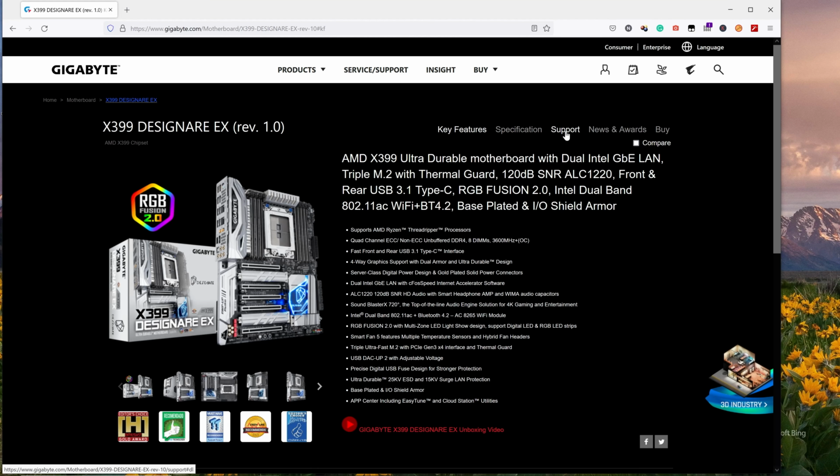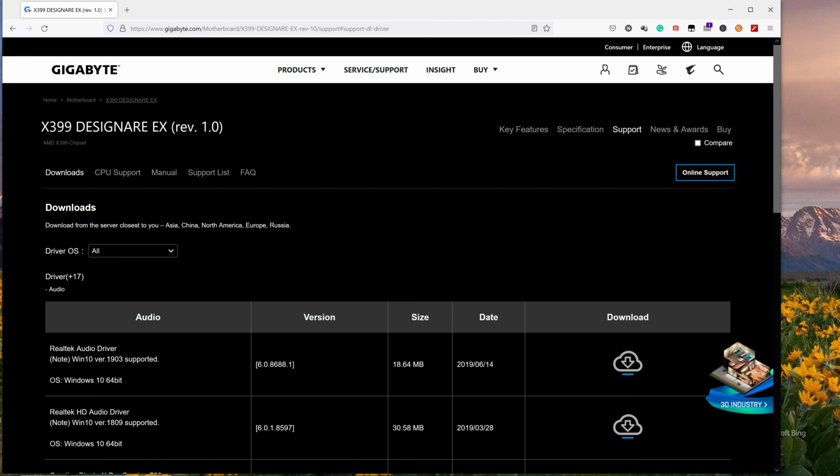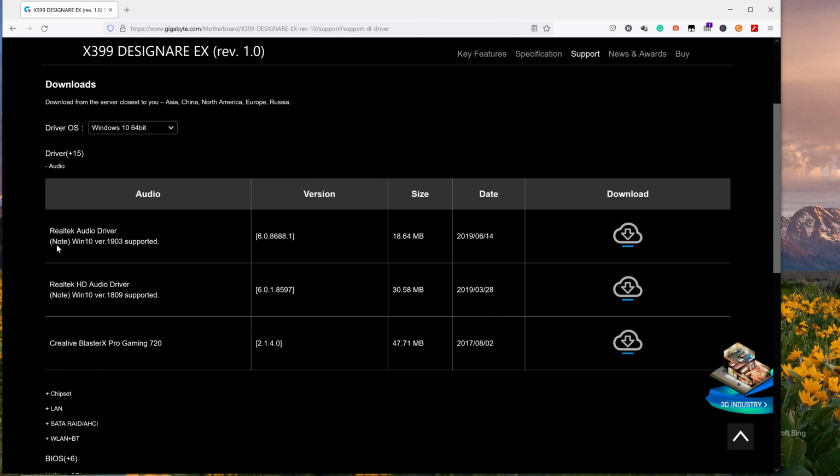Okay, next we'll go to support. Then now we are in downloads. We will choose the OS for the driver. What we have currently is Windows 10 64-bit. After we choose, we will find that we have 15 drivers for download.